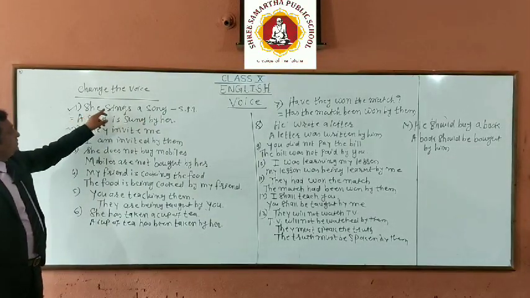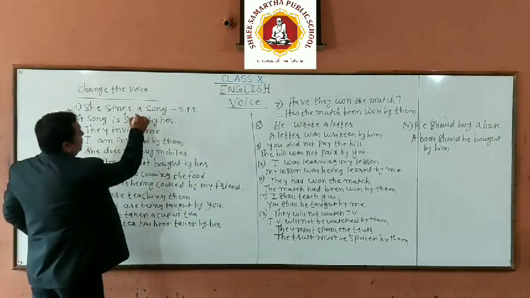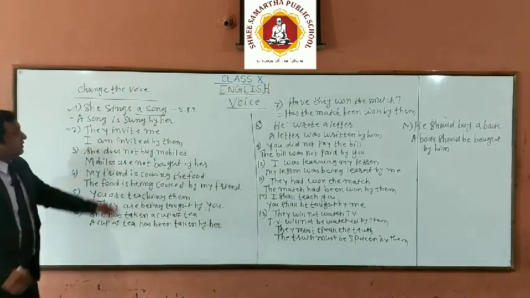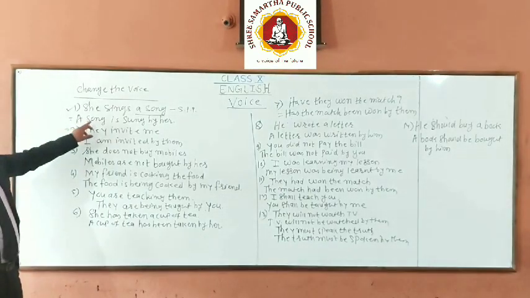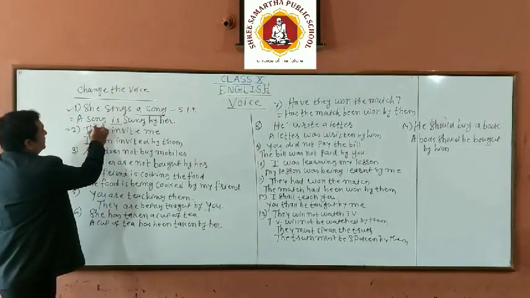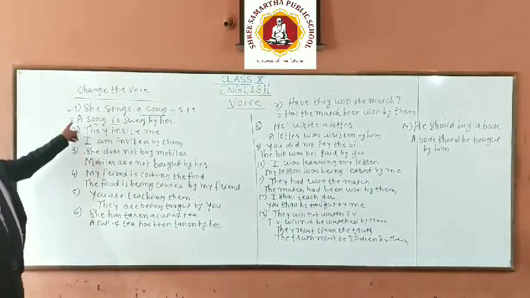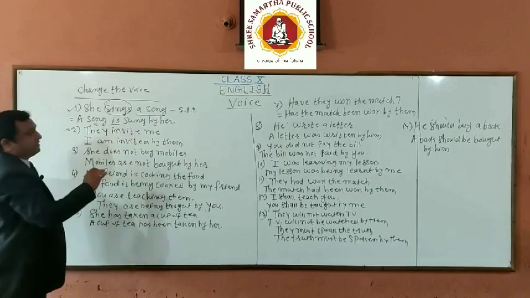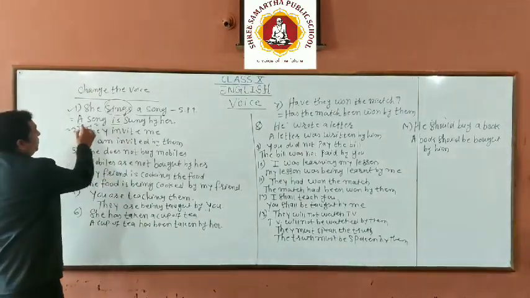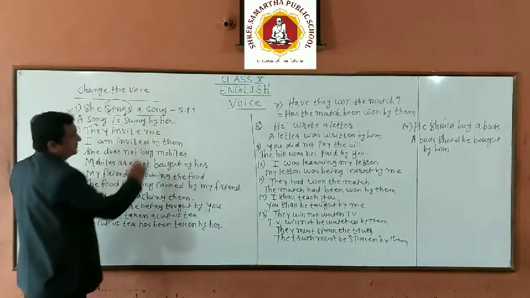What does she sing? Here object is a song. Take the object in the beginning. A song is singular form. Sing, sang, sung. A song is sung by her.